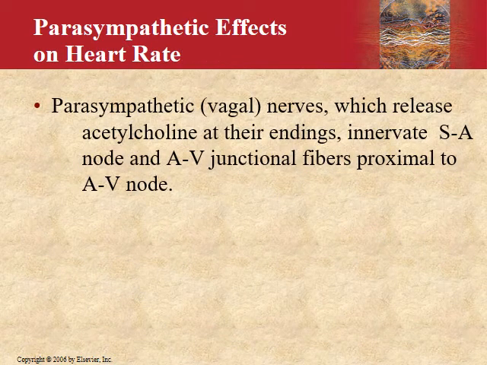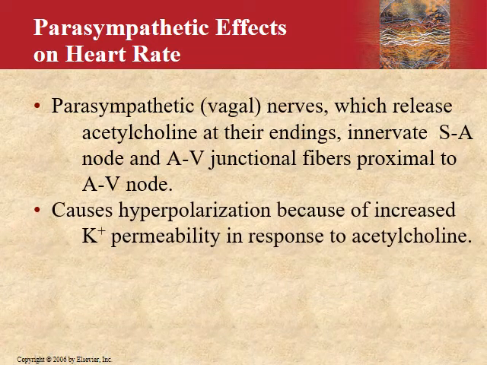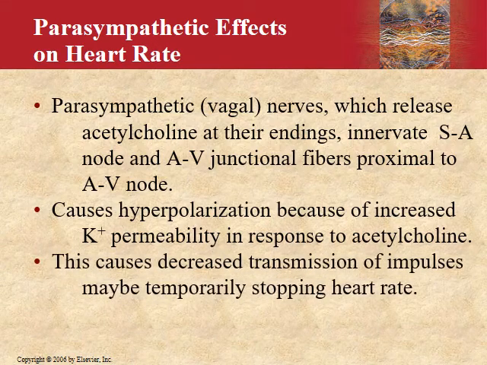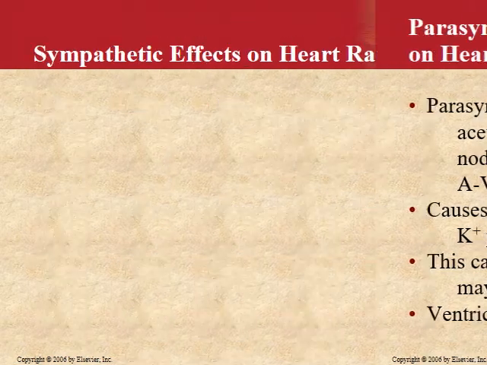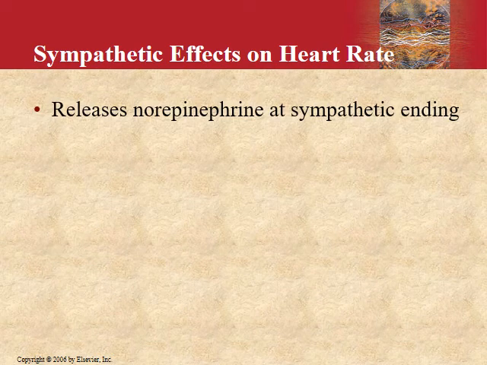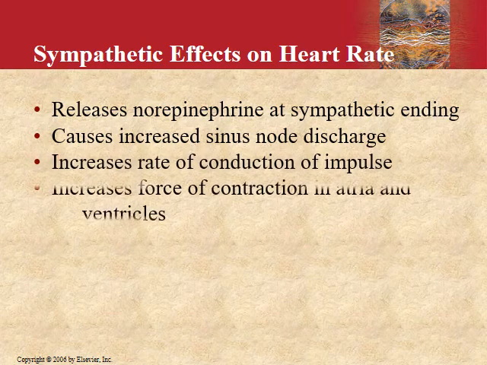Now this we have done in detail. We have done the receptors through which the parasympathetic and the sympathetic systems would affect the heart rate. Parasympathetic stimulation causes hyperpolarization because of increased potassium permeability in response to acetylcholine, and so decreased transmission of impulses usually occurs. If severely excited, it may even cause stopping of the heart. Then sympathetic effects on the heart rate, because of norepinephrine, cause increased nodal discharge, an increased rate of conduction of impulses, and increased force of contraction. Now we did the inotropic, the chronotropic, and the dromotropic effects. So it would increase all of these three.